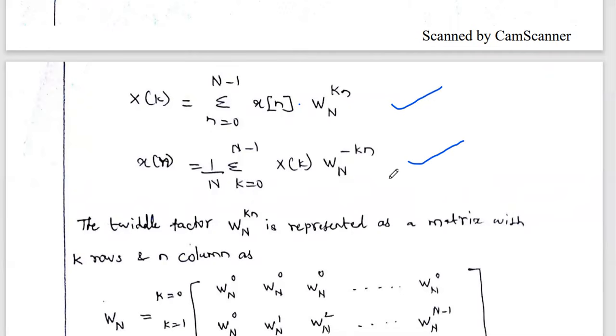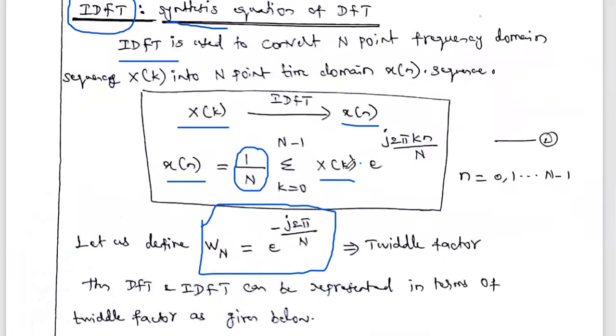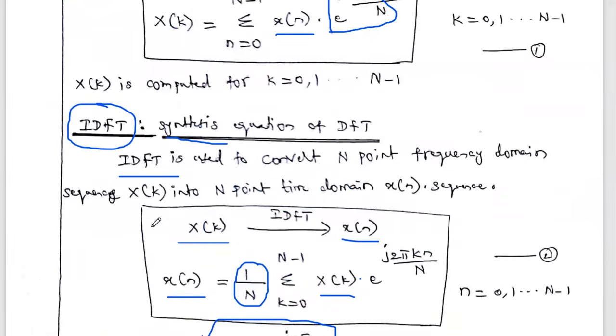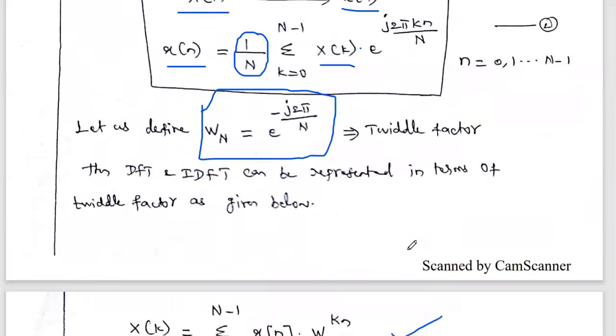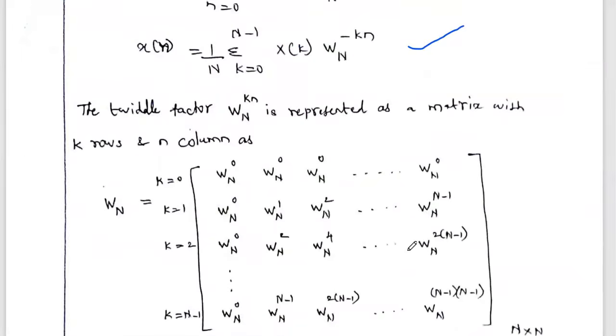This twiddle factor makes the DFT problem easy. We may solve using the standard equation, but it will take somewhat lengthy. If you know the twiddle factor matrix values, we can solve the DFT problem in a very easy method. So we may use either that method or the twiddle factor method.